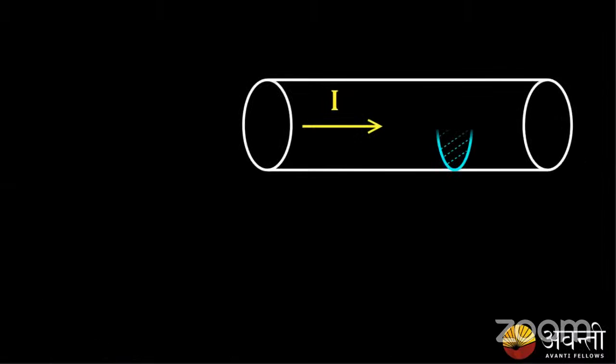Next we have to derive an expression for current density. Whenever we have a volume conduction, we have to define the density too. Let us consider a conductor of area of cross section A, and let I be the current flowing through it.